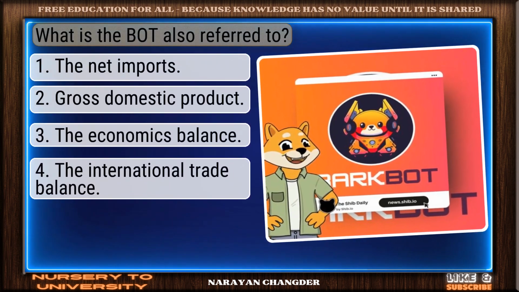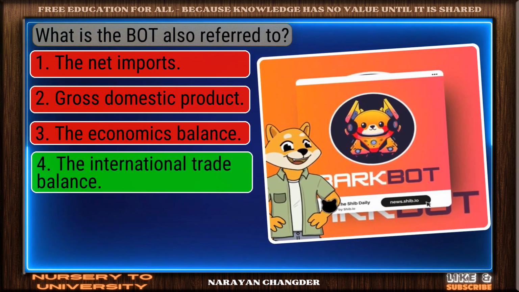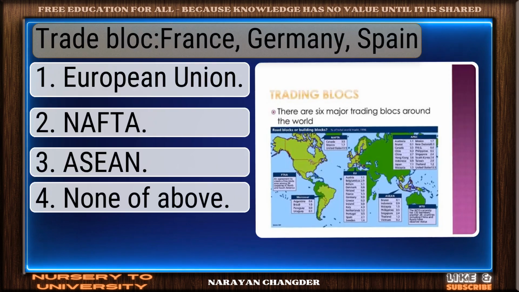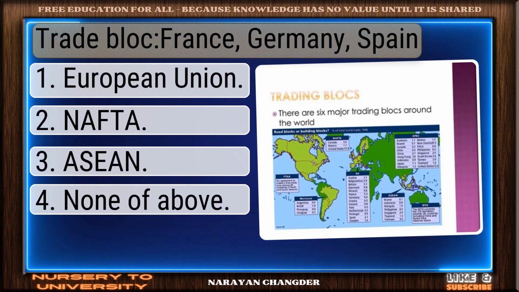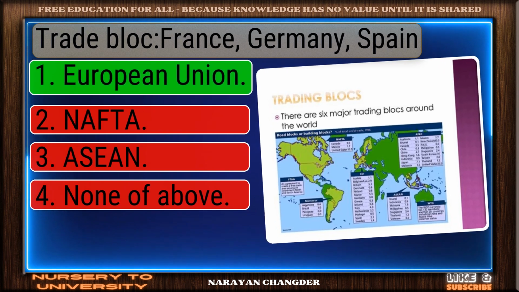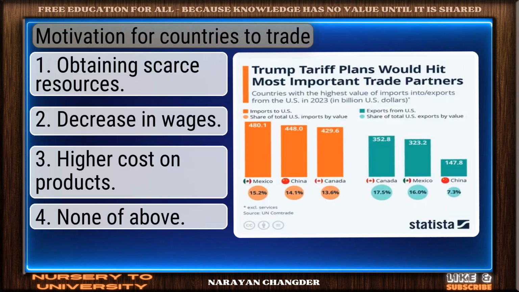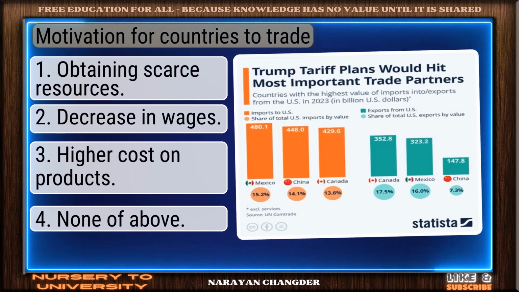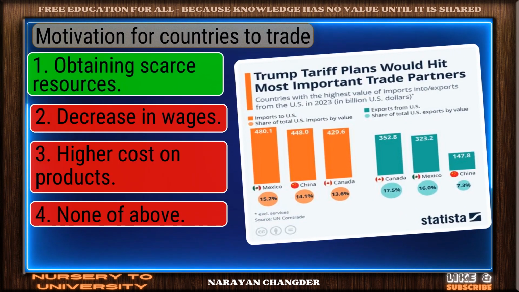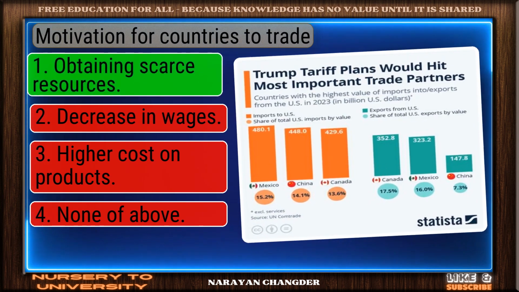What is the baht also referred to? Well picked. The international trade balance is the correct answer. Trade bloc: France, Germany, Spain. Good job. Your answer, European Union, works well here. Motivation for countries to trade. Right again. Obtaining scarce resources is a valid answer.